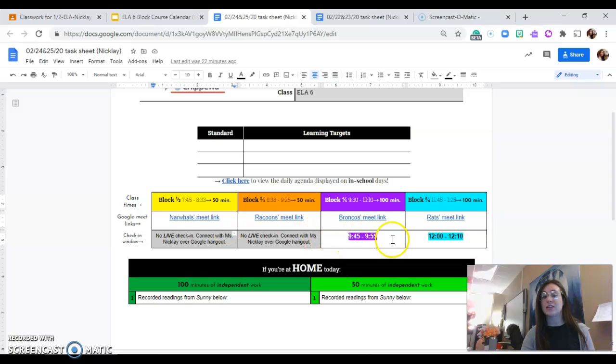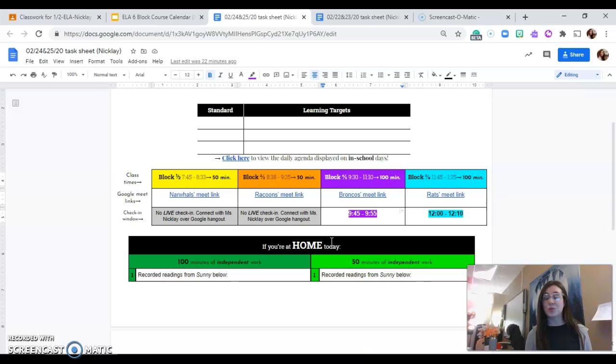And it switches then the afternoon classes 4-5 and 5-6. You now have a 100-minute block and you have a check-in window, and here is your link. So from 9:45 to 9:55, I can check in with my block 4-5 students, and from 12 to 12:10, block 5-6, that is your check-in window to ask any questions.